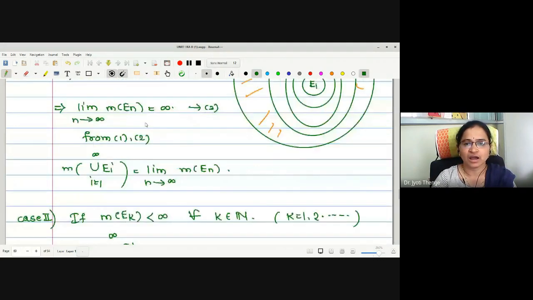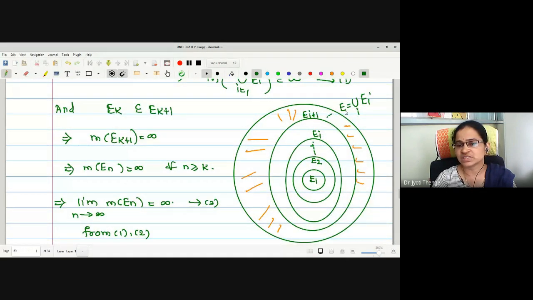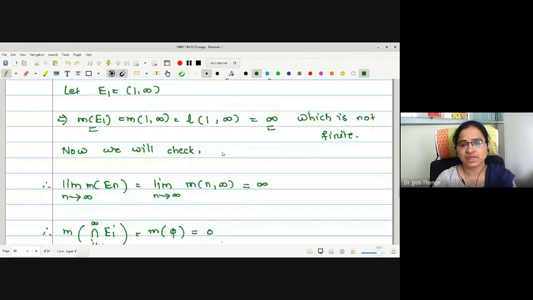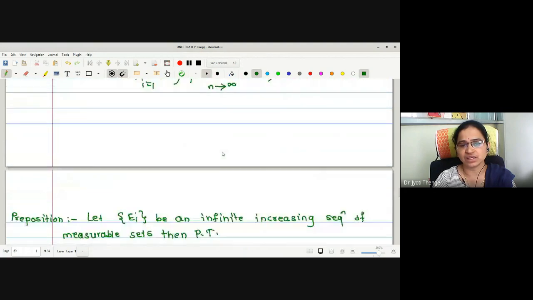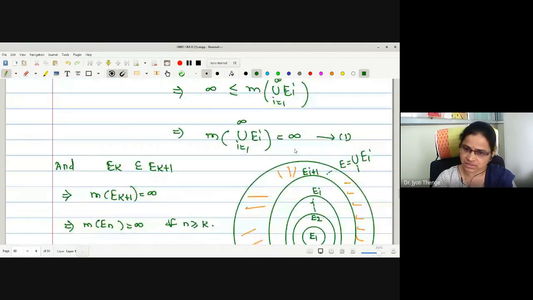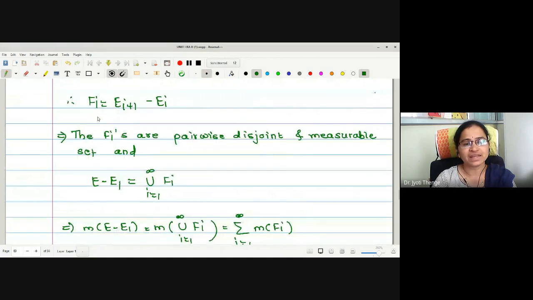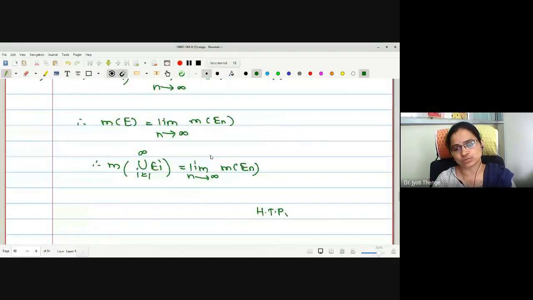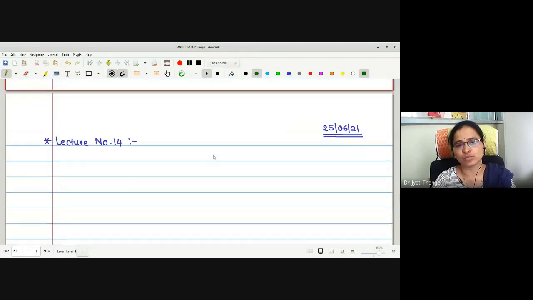Again, we want to find pairwise disjoint sets. That's why we have defined Fi in this case to be Ei plus 1 minus Ei, because the sequence we have taken is an infinite increasing sequence. Defining this Fi and proceeding very similarly to the previous proposition, we have proved the result also. I hope there is no difficulty in both the results.